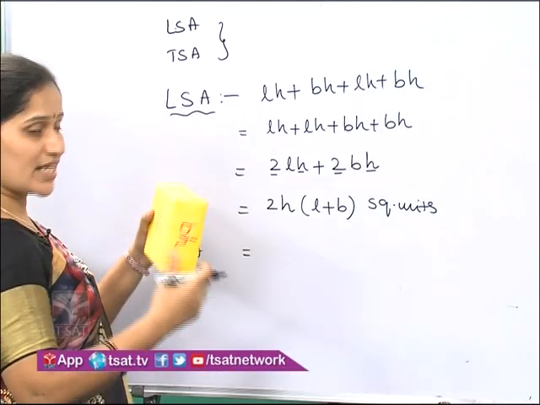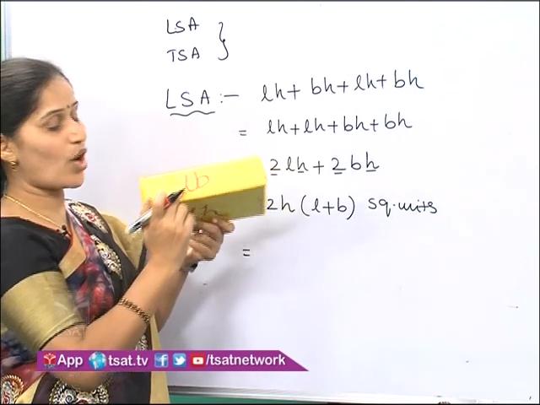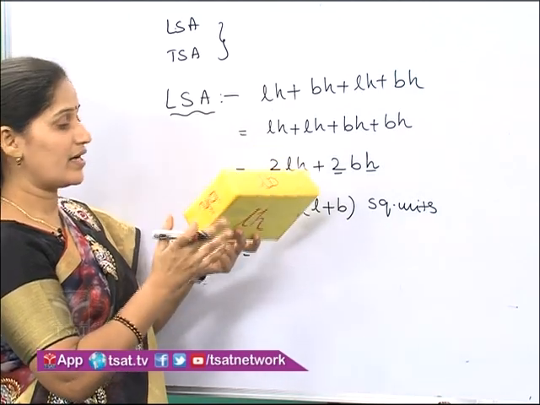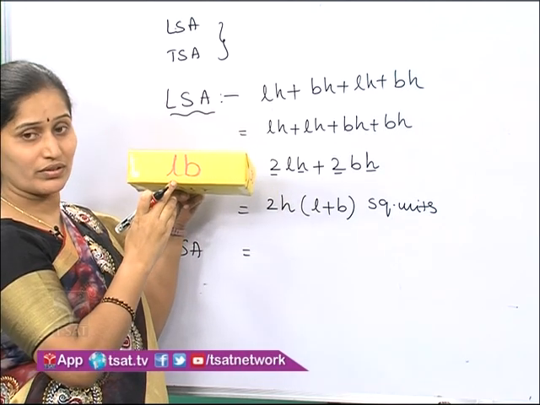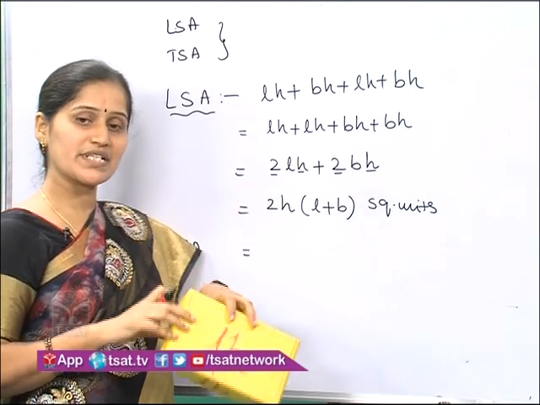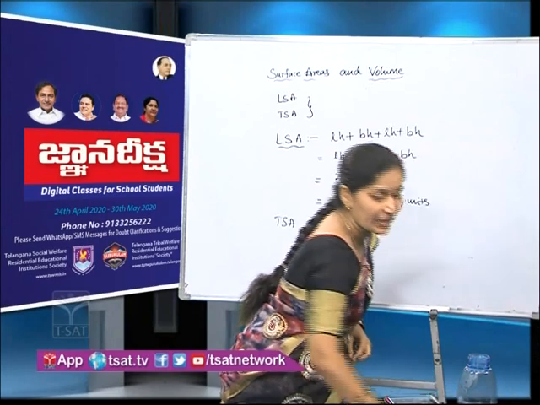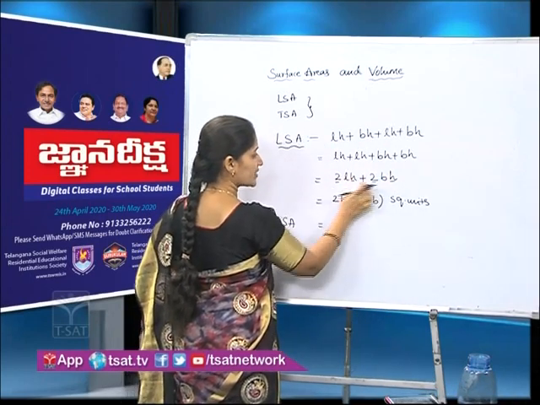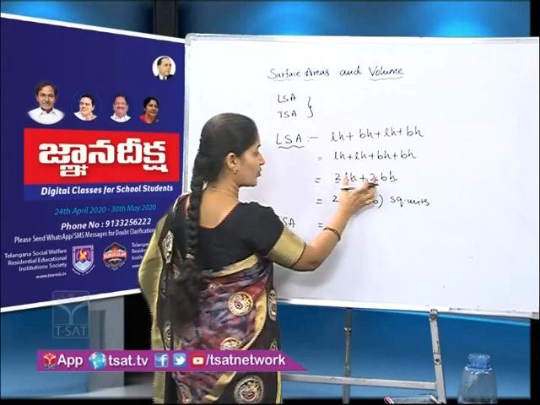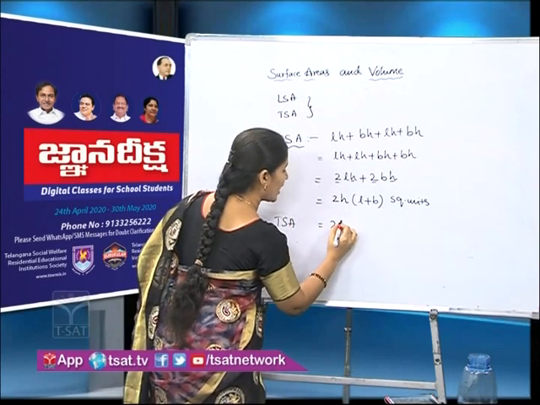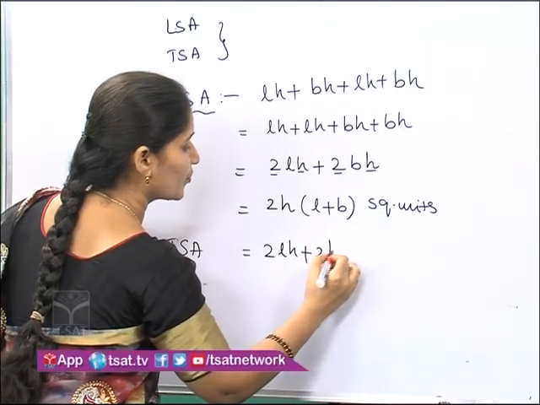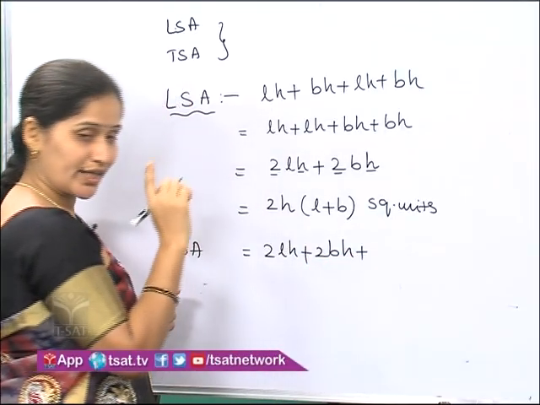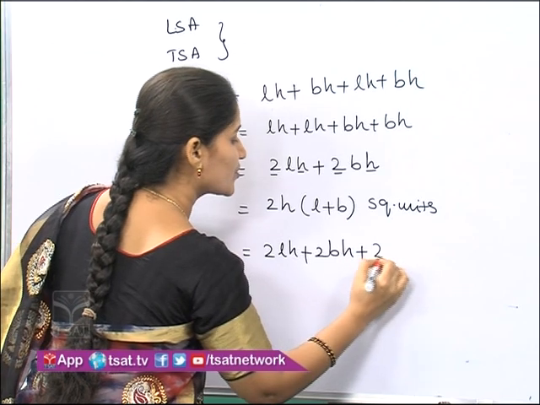Then what is left over? This top area is LB. Again, bottom area is also LB. How many times is it repeated? Yes, very good, 2 times. Already the 4 faces' area is readily available here. I am using this now. So, 2LH plus 2BH, remaining 2 faces, 2LB.